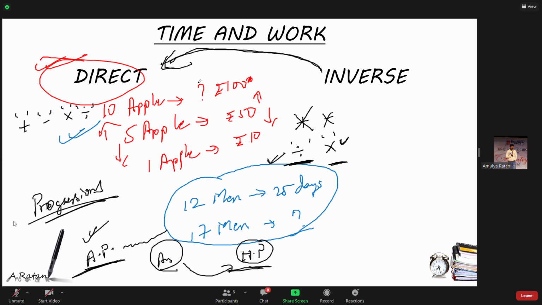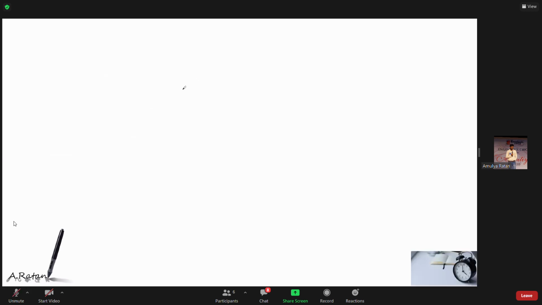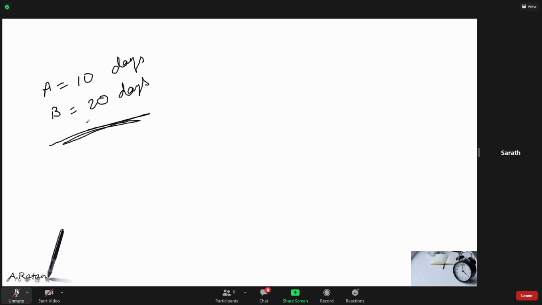Okay. Now, I have a very simple question. Consider A has 10 chocolates with him and B has 20 chocolates with him. So together they have how many chocolates? 30, obviously 30. Together they have 30 chocolates, no doubt. But if I say A can paint one room in 10 days and B can paint the same room in 20 days, then together they will paint in how many days? Here you cannot say 30 days.